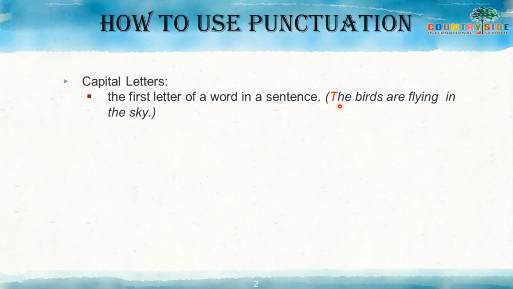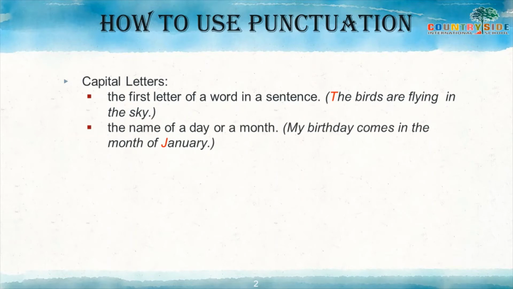The first word is 'the', and T is the first letter of that word. So T should always be a capital letter, because this word is the starting word of the sentence. The first letter of the sentence should always be a capital letter.